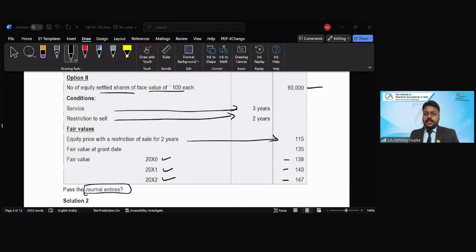So practice is the key, although it applies to all standards, but for this standard specifically, because if we know the concept, we learn the theory, but in the examination, by some silly mistake, our amount of expense and liability arrives wrong, then we will lose almost the full marks, right?